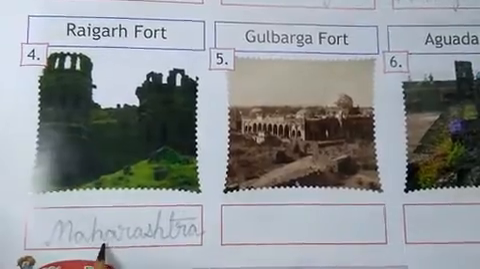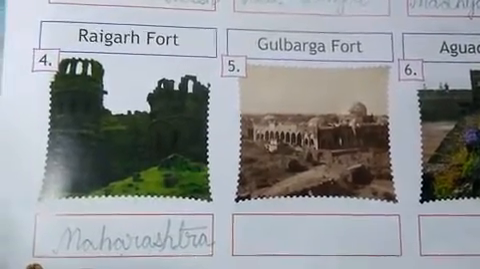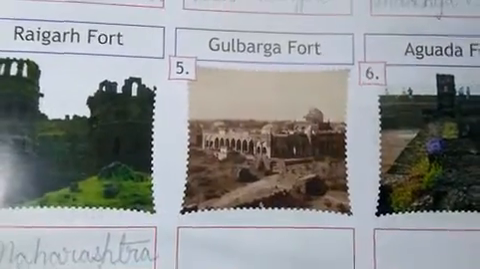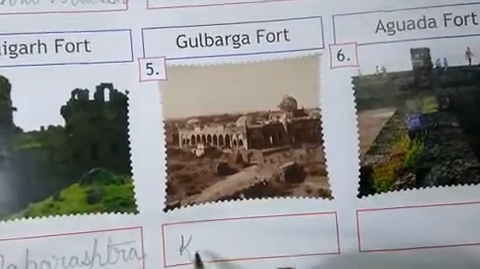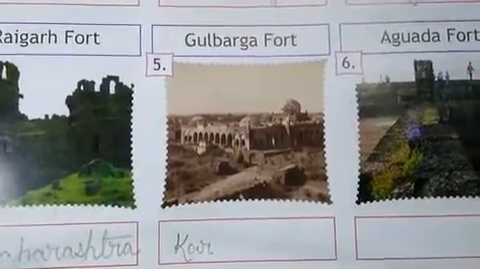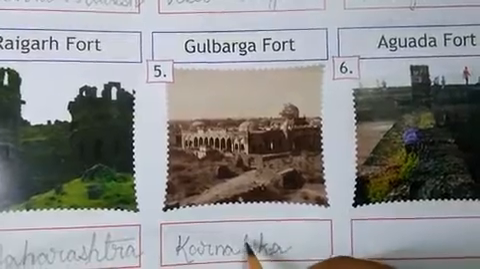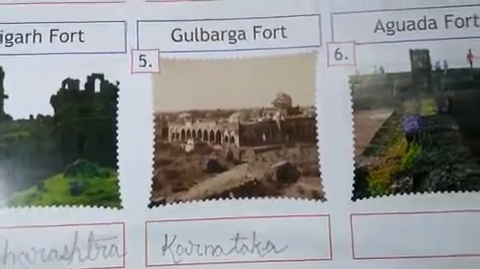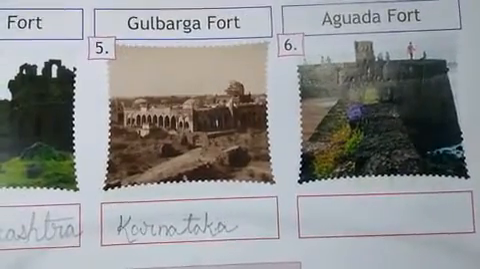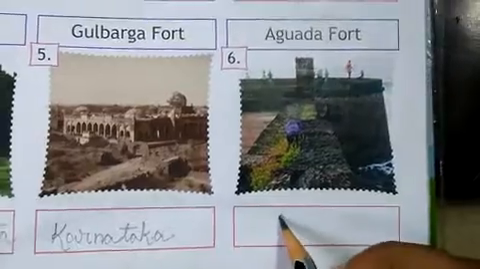M A H A R A S H T R A, Maharashtra. Next, Gulbarga Fort. Where is Gulbarga Fort? Karnataka. K A R N A T A K A, Karnataka. Complete. Next, Aguada Fort. Where is Aguada Fort? Goa. So here you will write Goa.